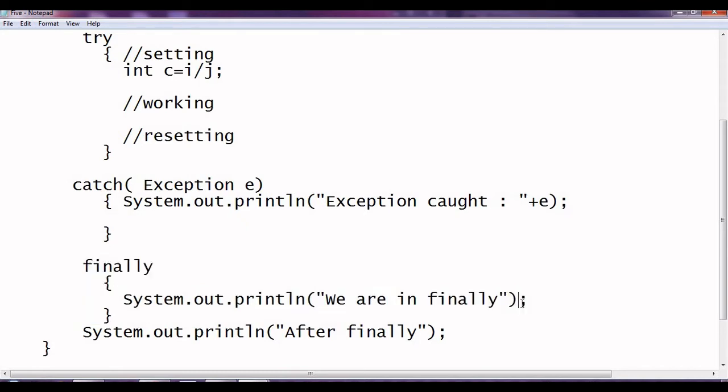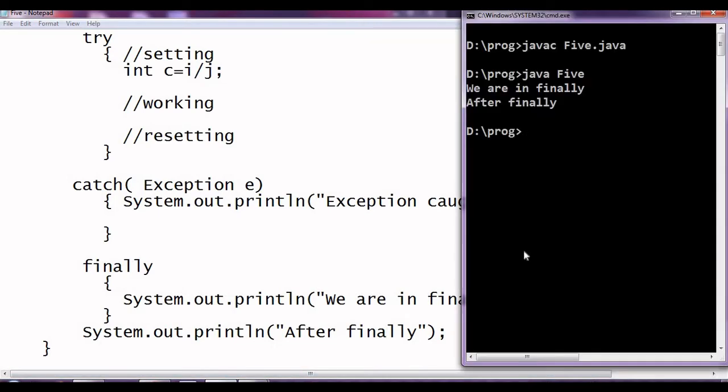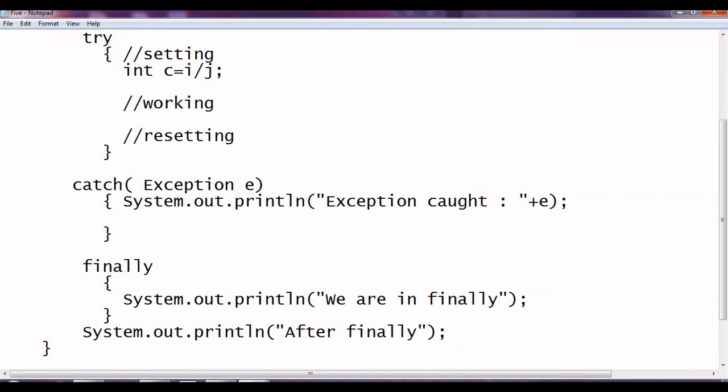So this block will be executed each and every time. Finally block, whether error occurs or not. So the output will be exception code. We are in finally and after finally. Let us check it. Exception code. We are in finally and after finally. So finally block will be executed each and every time, whether error occurs or not.